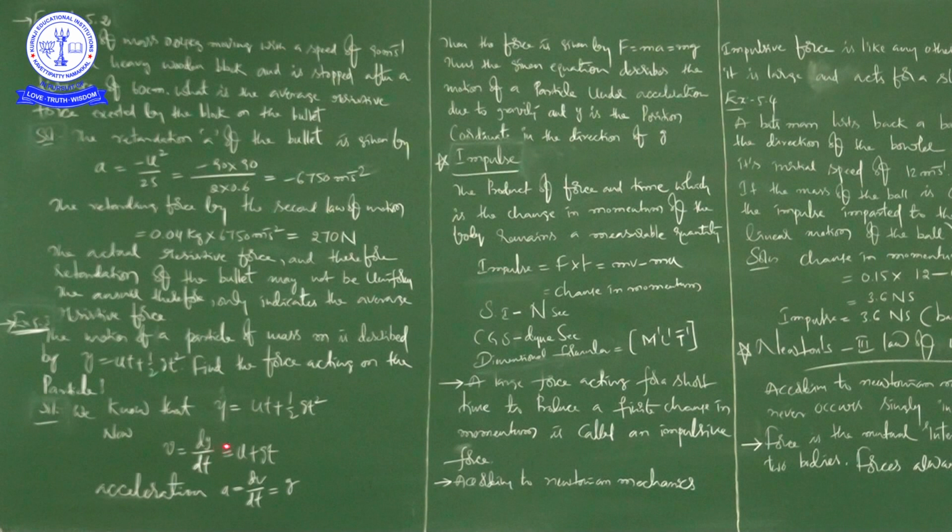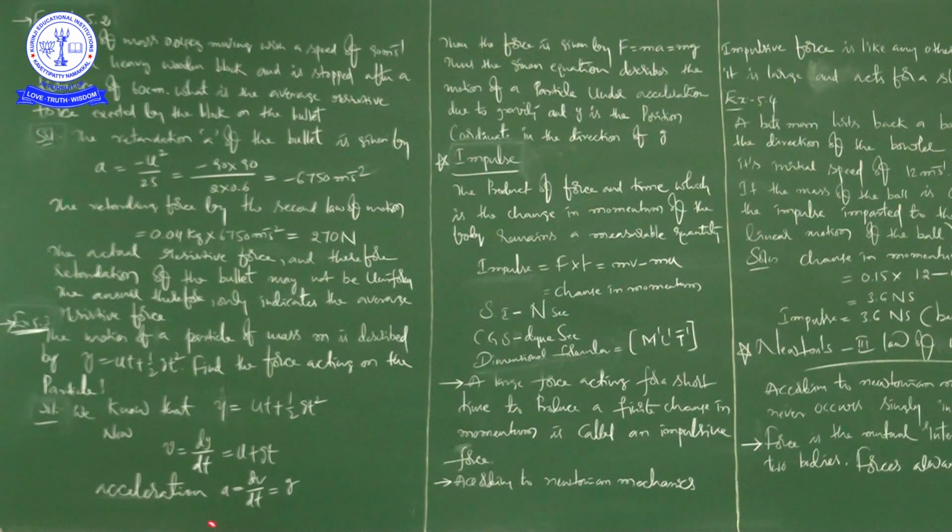Now you know very well velocity is the rate of change of displacement. So you just differentiate this with respect to time. Already we know y indicates the vertical motion. Y is equal to ut plus half gt square. So here dv by dt, if we differentiate the above equation with respect to time, we are getting u plus gt.